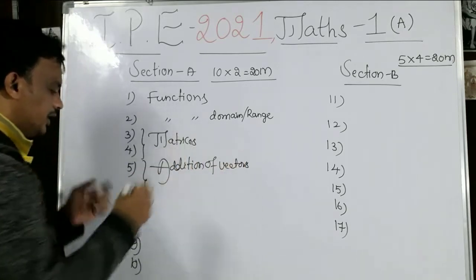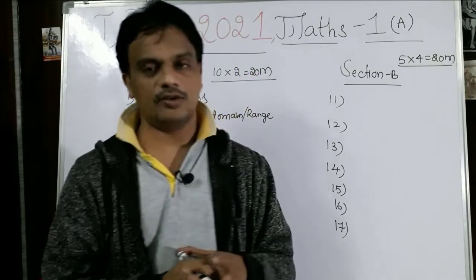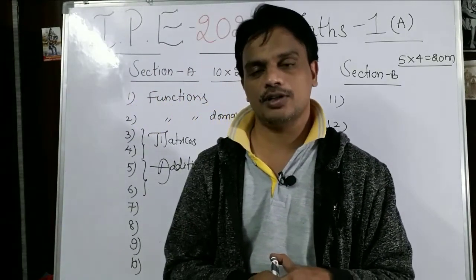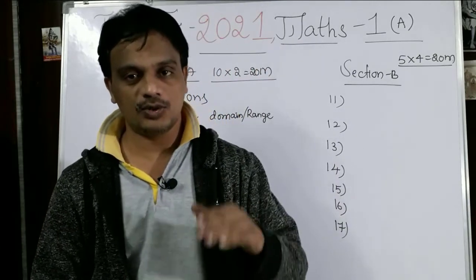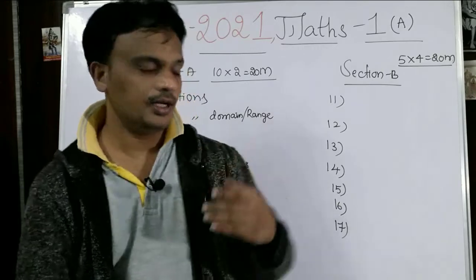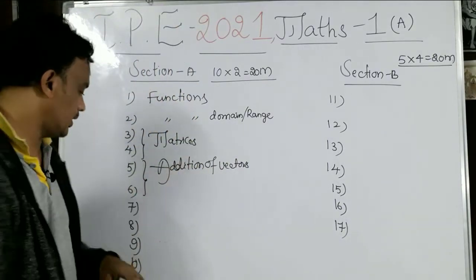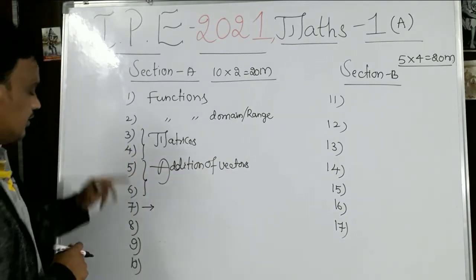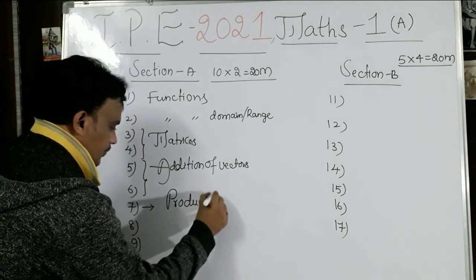Coming to problem number 5 and 6, addition of vectors, the basic things for the vectors. When 2 vectors are collinear, what are the conditions? When 2 vectors are coplanar? What is the vector equation of a line passing through 2 points? Vector equation of a line passing through a point parallel to another vector. So we will get 2 questions from the addition of vectors. And the 7th question is from the product of vectors.